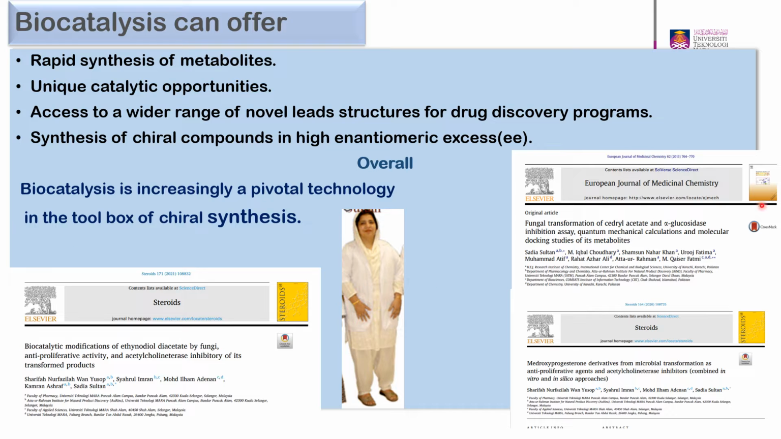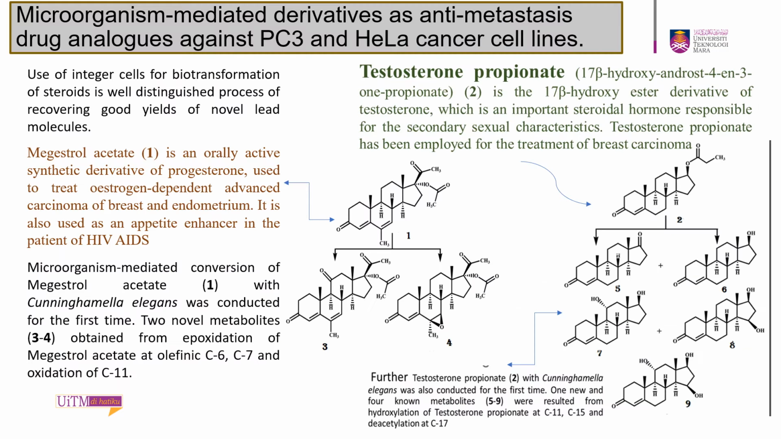These are my research papers, current research papers. Use of integer cells for biotransformation of steroid is a well-distinguished process of recovering good yield of novel lead molecules. Here we use megestrol acetate. It is an orally active synthetic derivative used to treat estrogen-dependent advanced carcinoma breast cancer. We have subjected this compound to Gibberella elegans for the first time, and two novel metabolites were obtained from the epoxidation